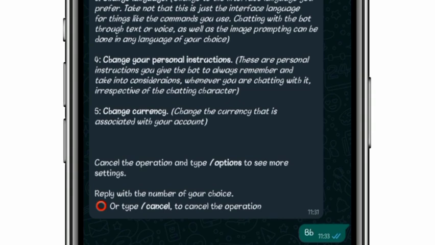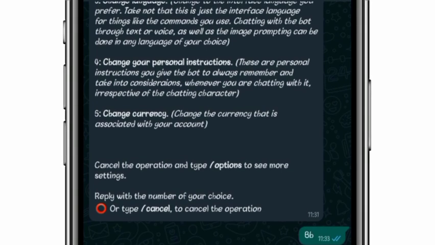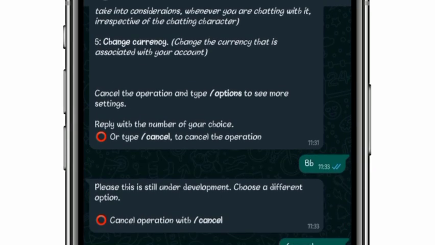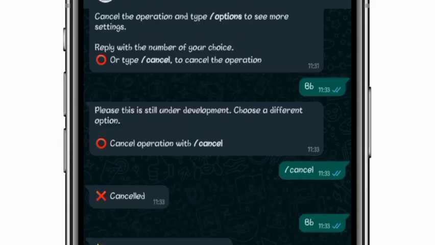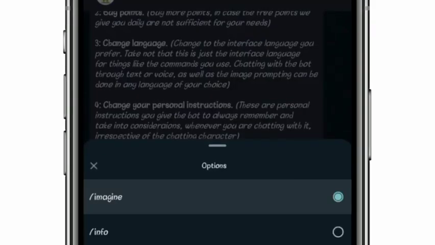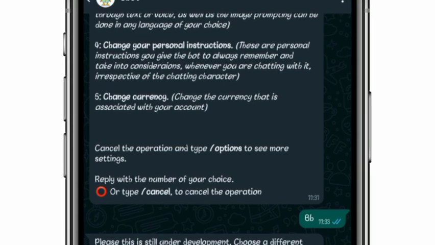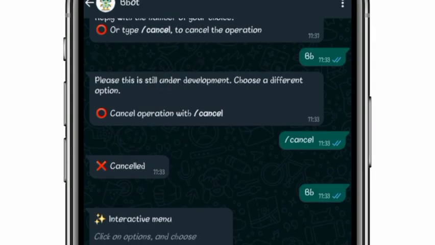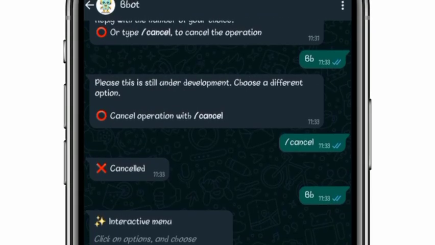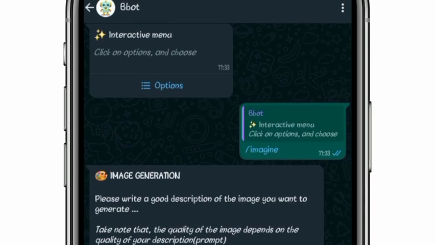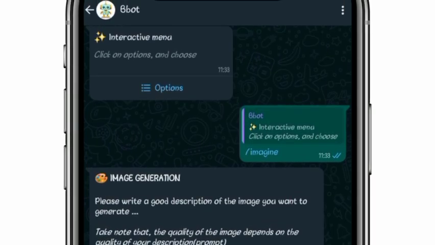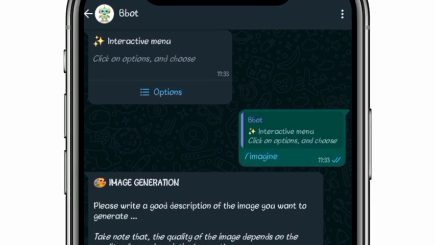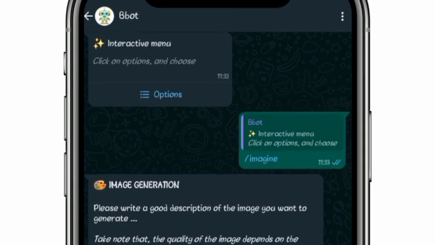So let's cancel this instead. Then let's generate an image. Imagine. So you need to write a good description. So I'll just paste in my prompt, then send it to Bbot.